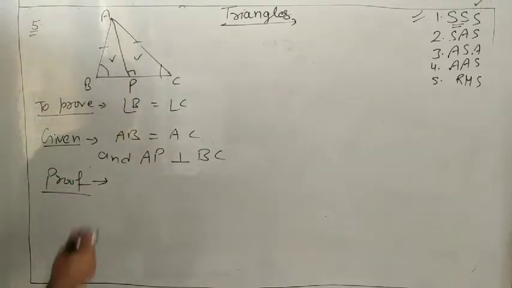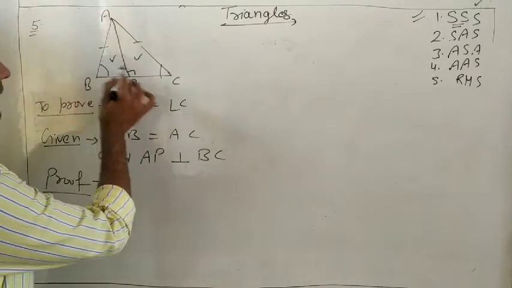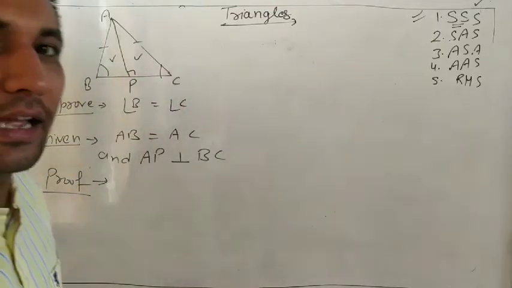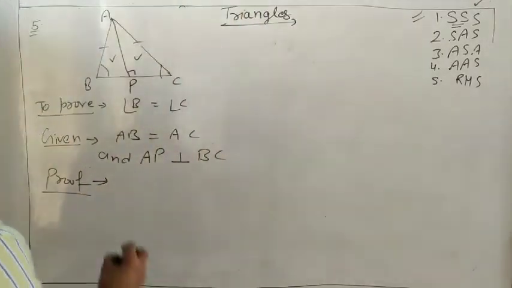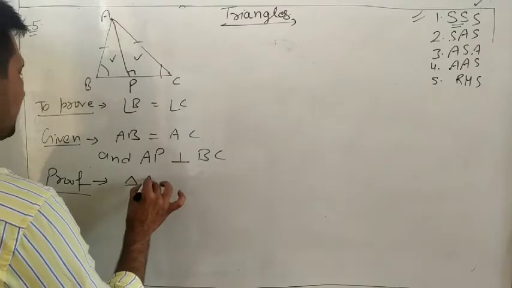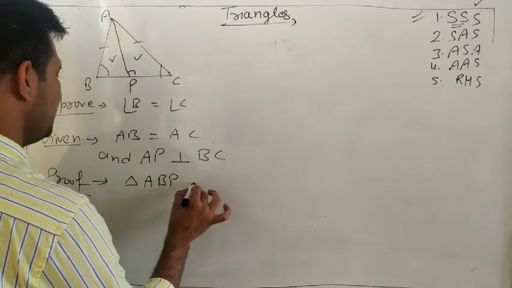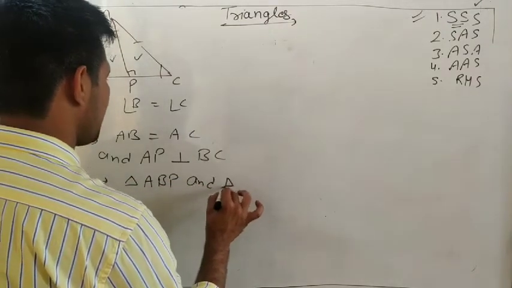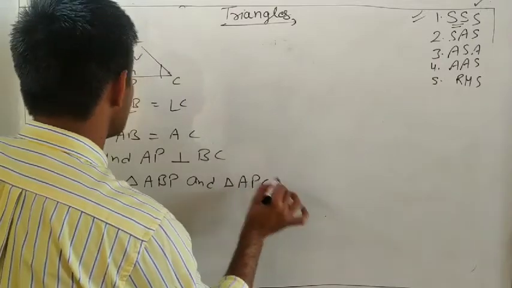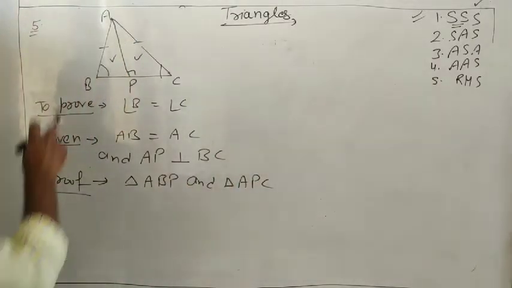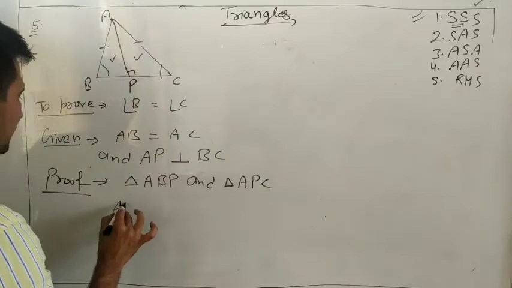So take two triangles. We want to prove that angle B equals angle C, so we take two triangles containing angle B and C. Right? Triangle ABP and triangle APC. Now AB equals AC, already given.